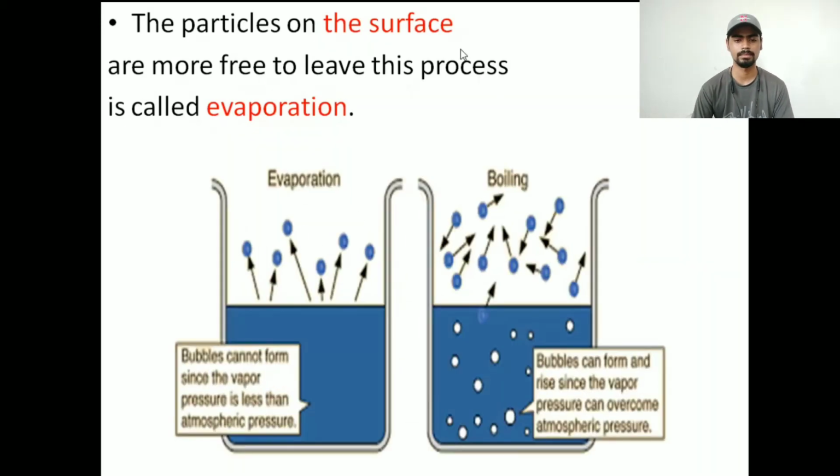Look at this example. In evaporation, the particles which are escaping from the liquid were present on the surface of the liquid. So that is evaporation. While in boiling, the entire liquid, or say the entire set of particles, will get heat energy, while in evaporation only the surface particles are getting the energy. As a result, they will overcome the intermolecular force, or say force of attraction, and they will escape.